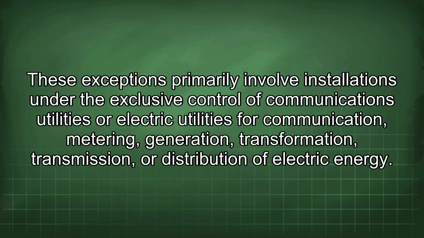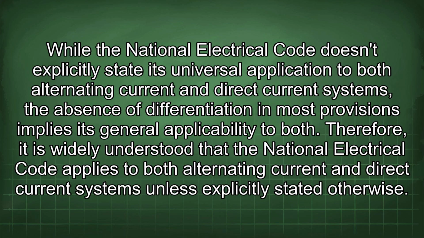These exceptions primarily involve installations under the exclusive control of communications utilities or electric utilities for communication, metering, generation, transformation, transmission, or distribution of electric energy. While the National Electrical Code doesn't explicitly state its universal application to both alternating current and direct current systems, the absence of differentiation in most provisions implies its general applicability to both.